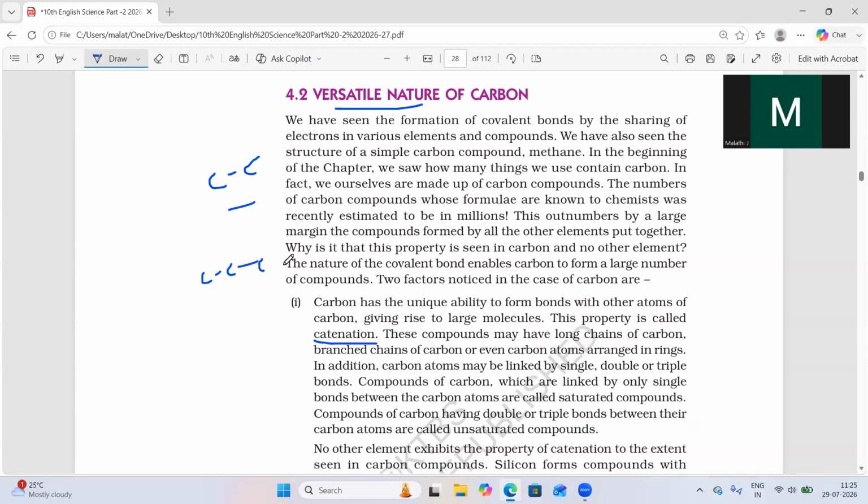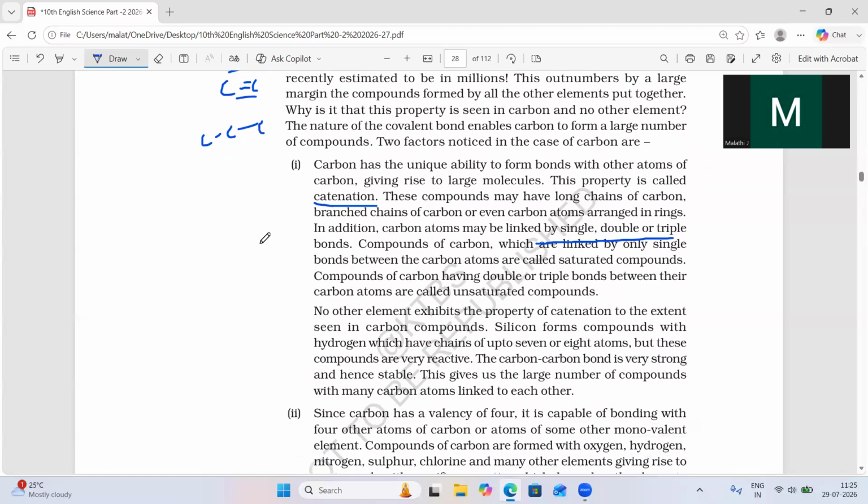So like this, it can go on. In these compounds, carbon atoms may be linked by single, double, or triple bonds between the atoms. Carbon has the capacity to form a single bond, a double bond, and also a triple bond between the carbon atoms. If the carbon has single bonds between the atoms, these are called saturated compounds. If the carbon has double and triple bonds, they are called unsaturated carbon compounds.